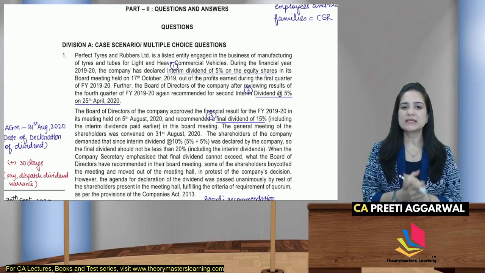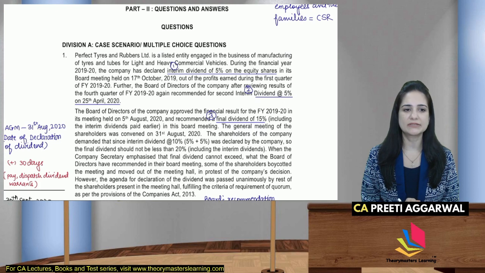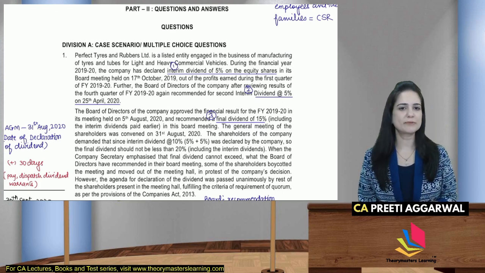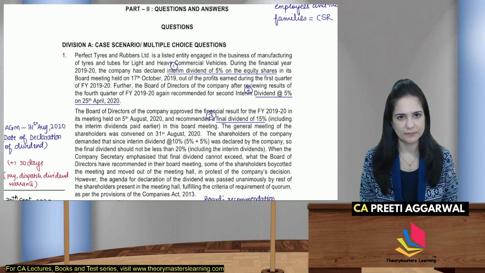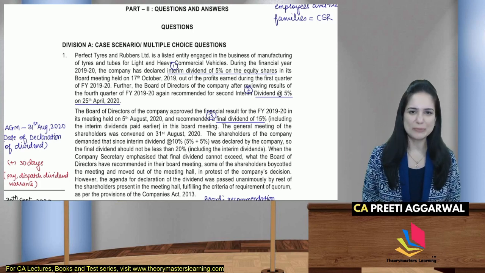So the company has declared interim dividend on equity shares in the board meeting held on 17th October 2019 out of the profits earned during the first quarter. Interim dividend is recommended and declared by the board of directors.